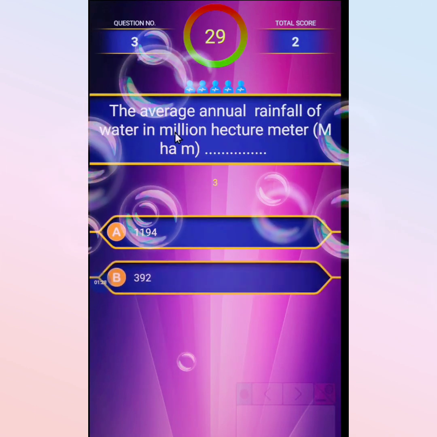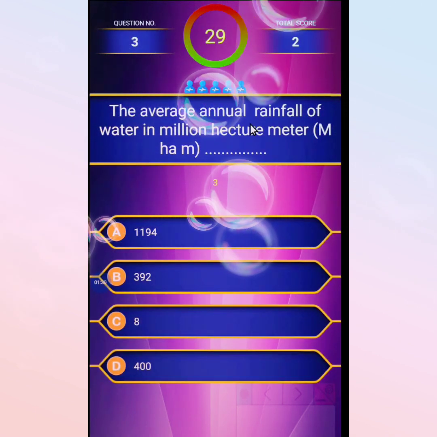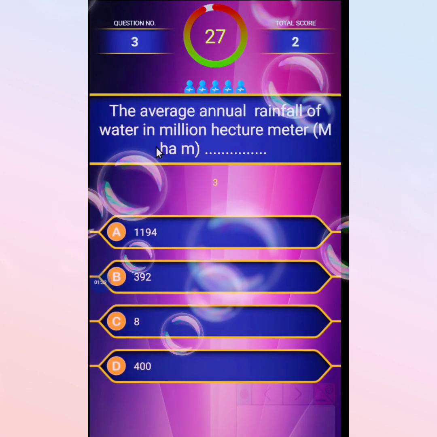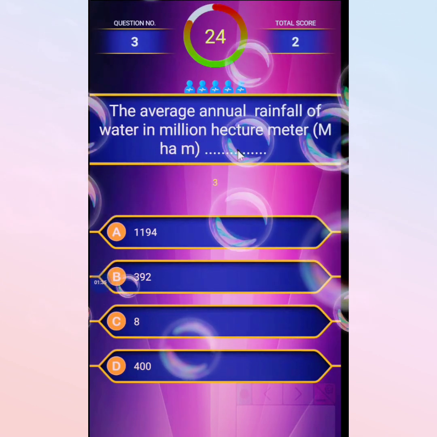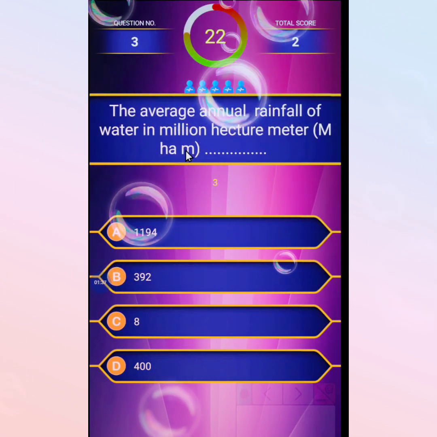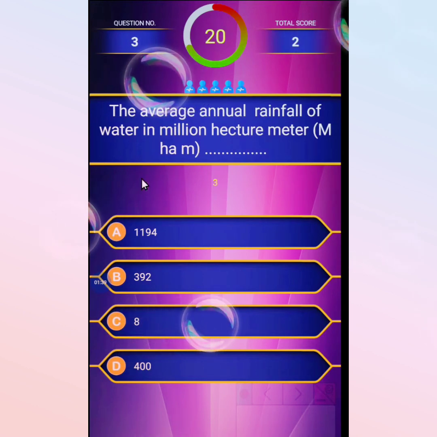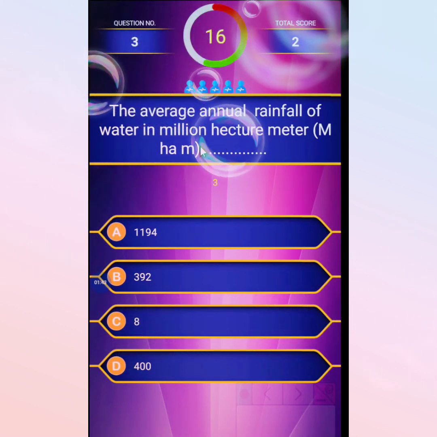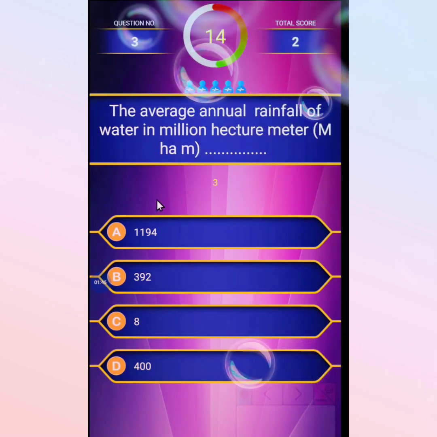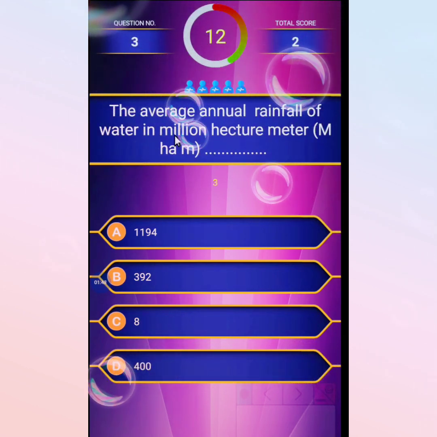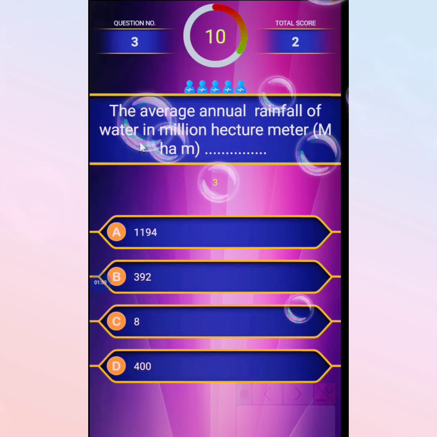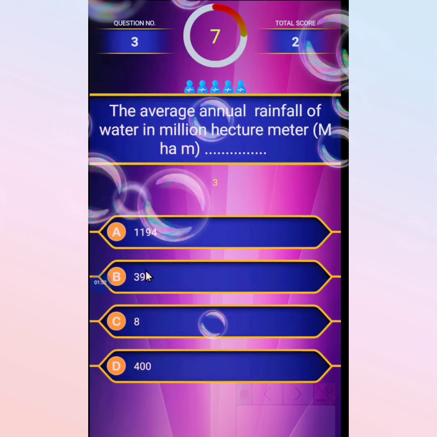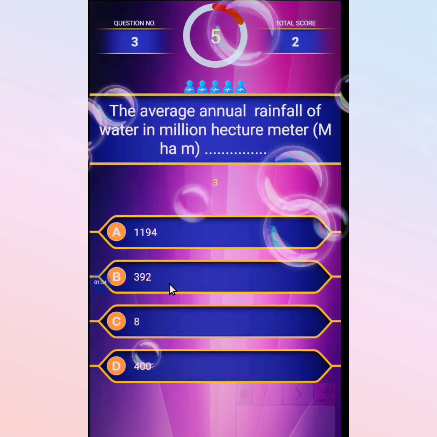The third question is: the average annual rainfall of water in million hectare meter in India is. The question is incomplete, but it refers to only rainfall. So the correct option is 392.